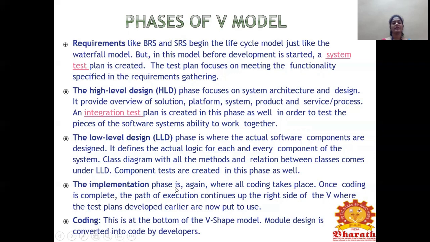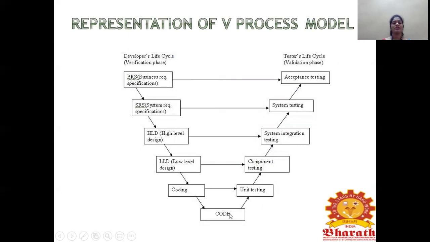So next phase is the implementation phase. It is again where all the coding takes place. Once the requirement, low-level and high-level designs are over, it goes to the implementation, that is coding. Once the coding is complete, the path of execution continues to the right side of the phases.